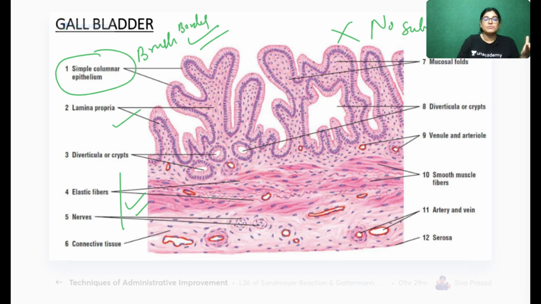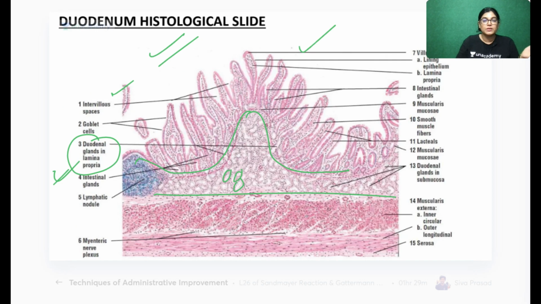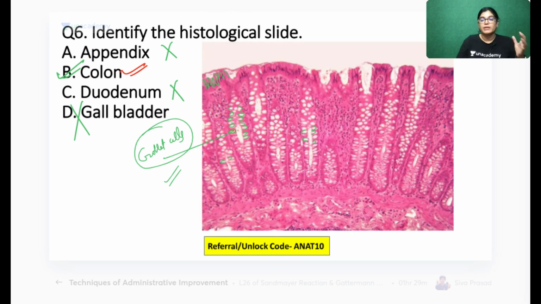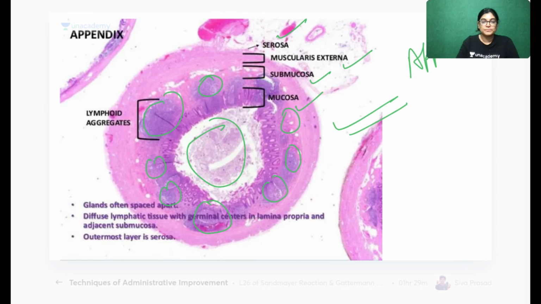So quickly I have done with this histology thing. Those who want to go through histology in much detail, they can attend my histology session. Don't worry. So all of you, let's move on to question number 7.